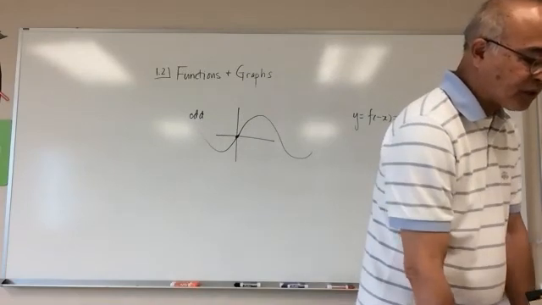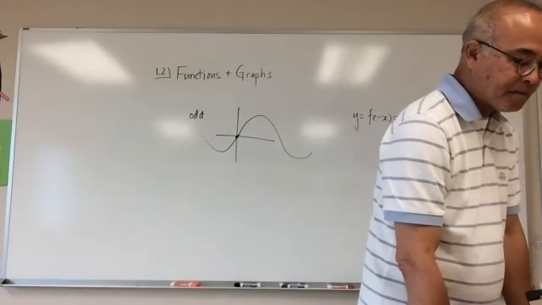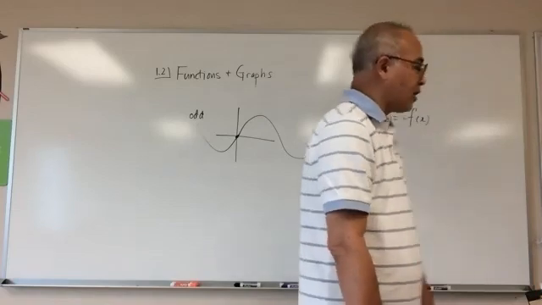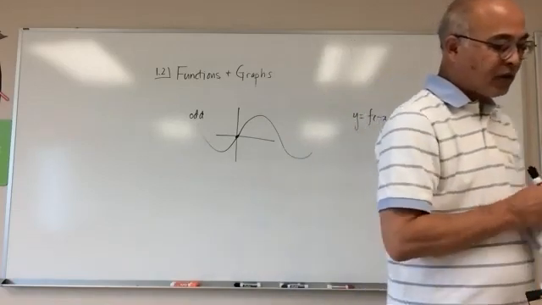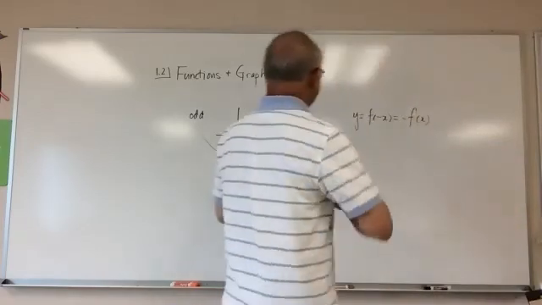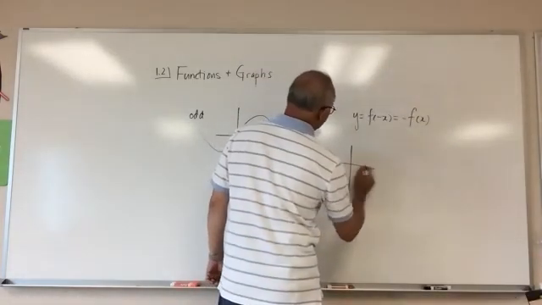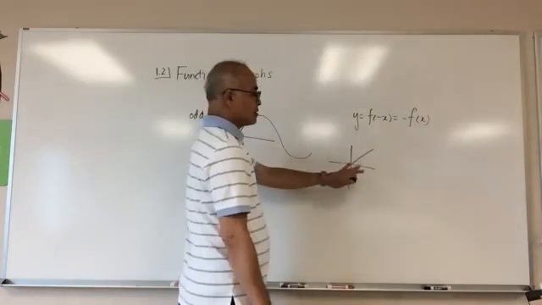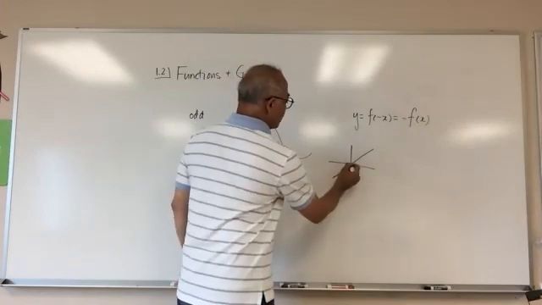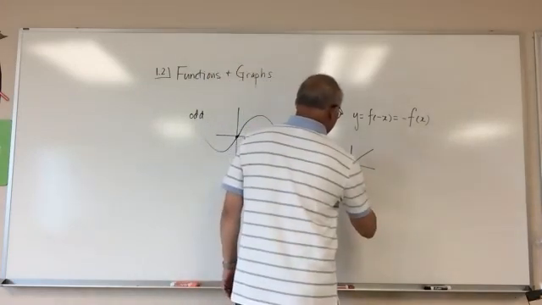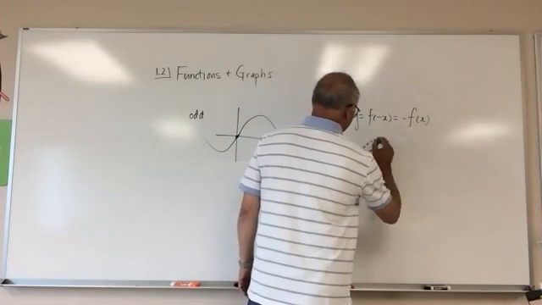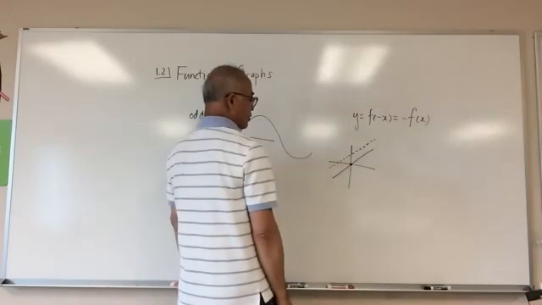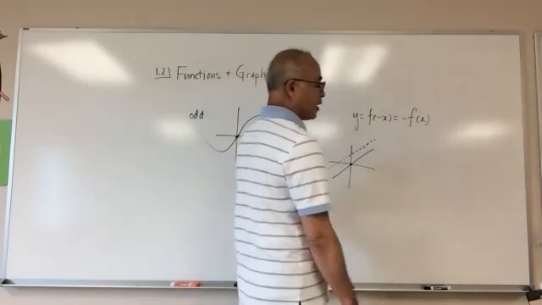Odd function, f of x is equal to x. But if you put the plus 1 on there, it is no longer an odd function. If I go from y is equal to x, I initially have this, and yes, this is symmetrical across the origin. But if I go x plus 1, what do I get? My graph now becomes this, right? This graph is no longer symmetrical across the origin, correct? So this is no longer an odd function.